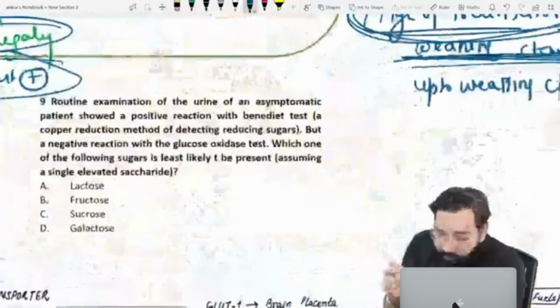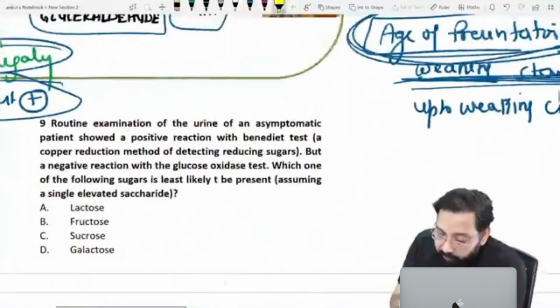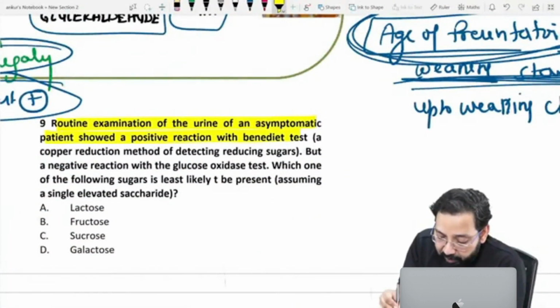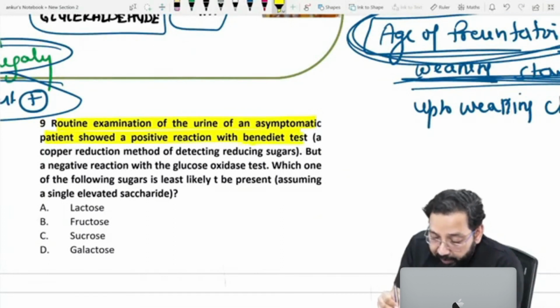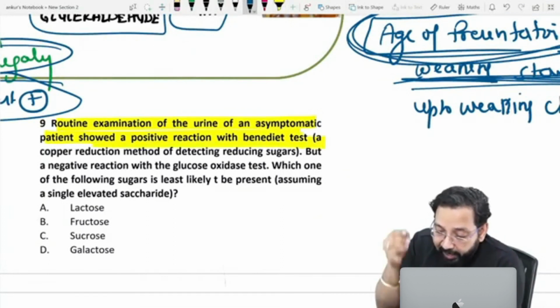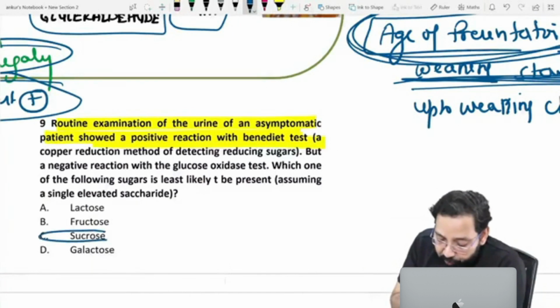Now in this question, routine examination of urine of an asymptomatic patient showed a positive reaction with Benedict test. If Benedict test is positive, anything may be possible, but not sucrose.